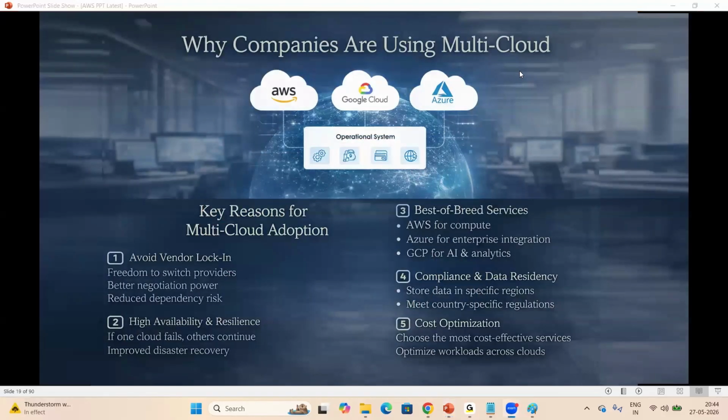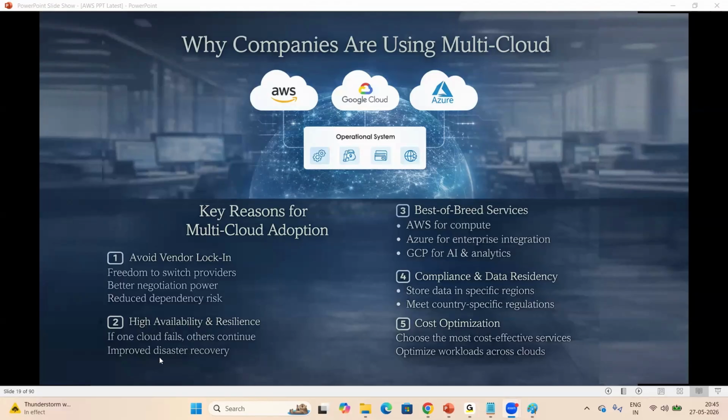Now, look at my screen. Why are companies using multi-cloud? This is very important. Look at here, everyone. Why are the companies using multi-cloud platforms? What are the key reasons for multi-cloud adoption? Look at here. Avoid vendor lock-in. What is vendor lock-in? Freedom to switch providers. You can switch to AWS, we can switch to Azure, we can switch to Google Cloud, we can use any cloud. And also high availability and resilience. If one cloud fails, we can continue with other clouds.